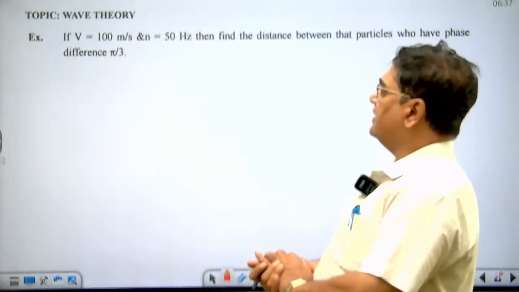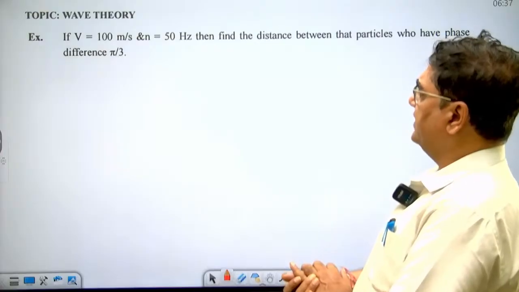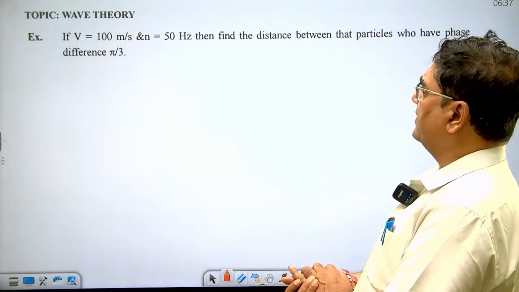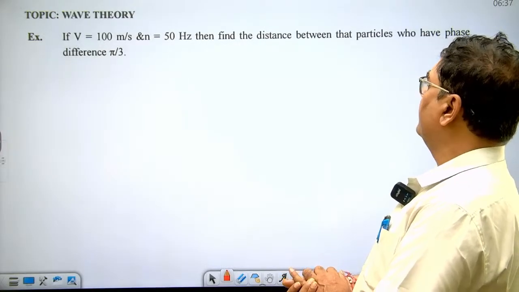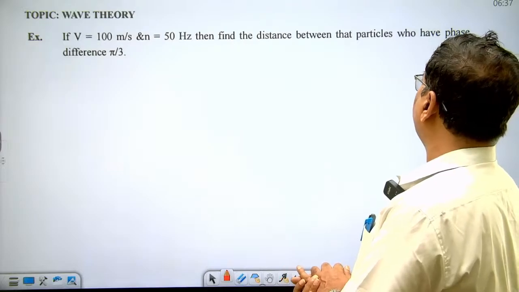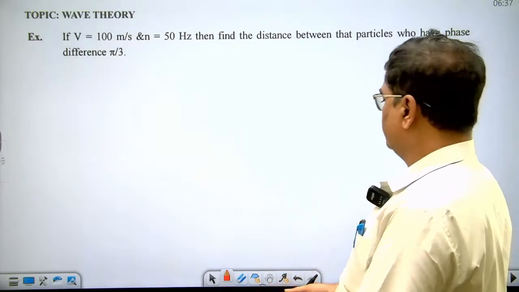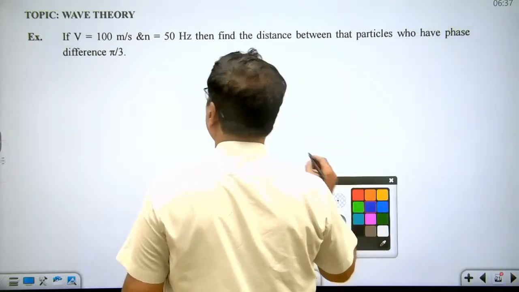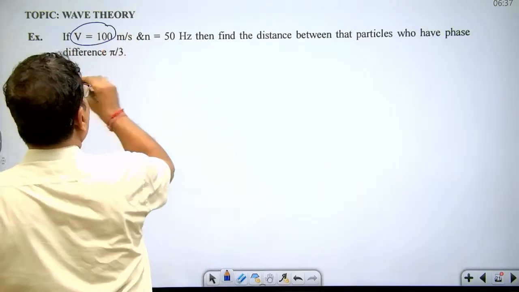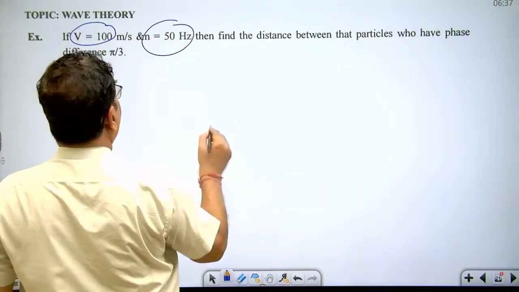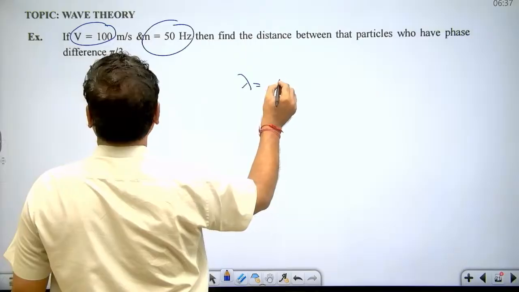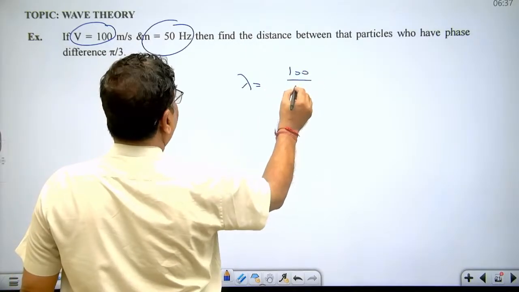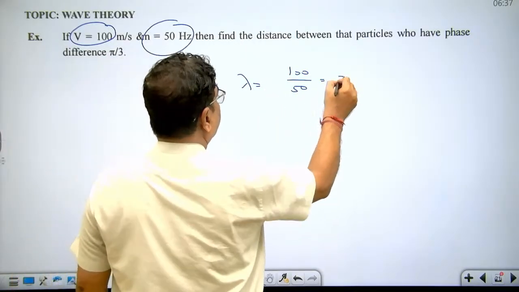In the question, speed is given 100 meter per second, frequency is given 50 hertz, then find the distance between the particles which have phase difference pi by 3. Very simple. Speed is given 100 meter per second, frequency is given 50 hertz, so lambda can be found. Lambda equal to v upon n. So this is 2 meter.